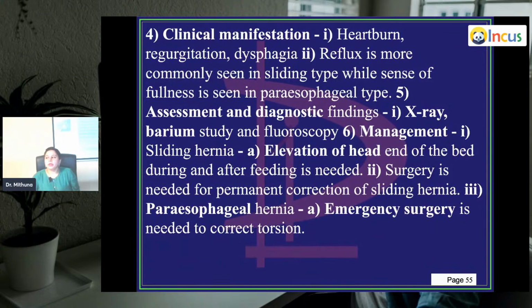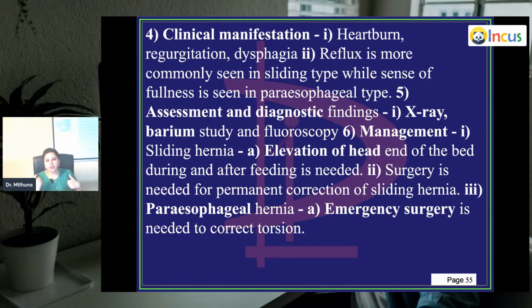Next, what can happen whenever you have this kind of hiatal hernia? Heartburn can occur, and regurgitation, because you're disturbing the lower esophageal sphincter. So all that GERD can occur here. Dysphagia, difficulty in swallowing, can occur with all this acidic problem. Reflux is most commonly seen in sliding, because it slides more upwards into the thoracic cavity, so the control of the muscle is kind of lost. Especially reflux is seen in the sliding type.